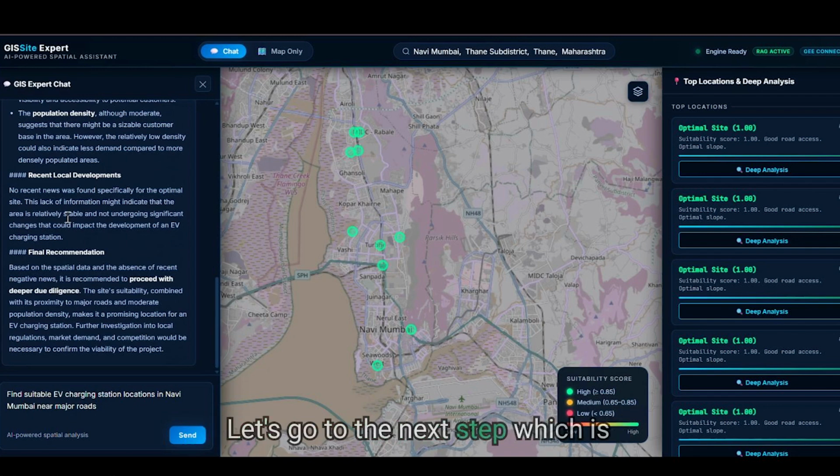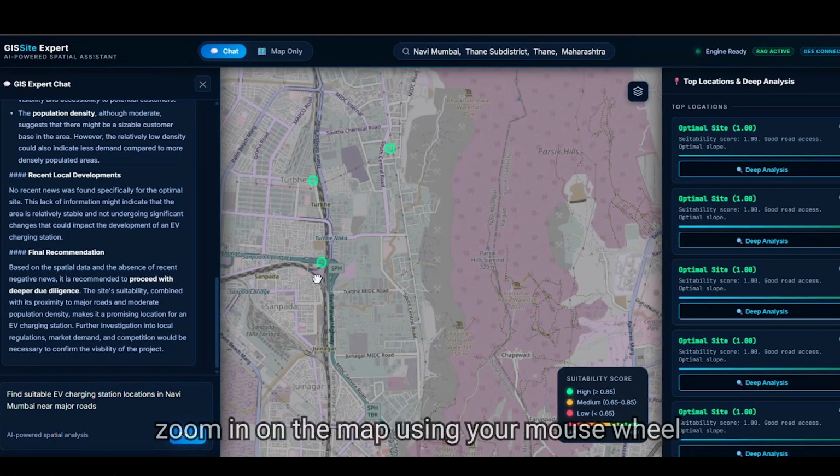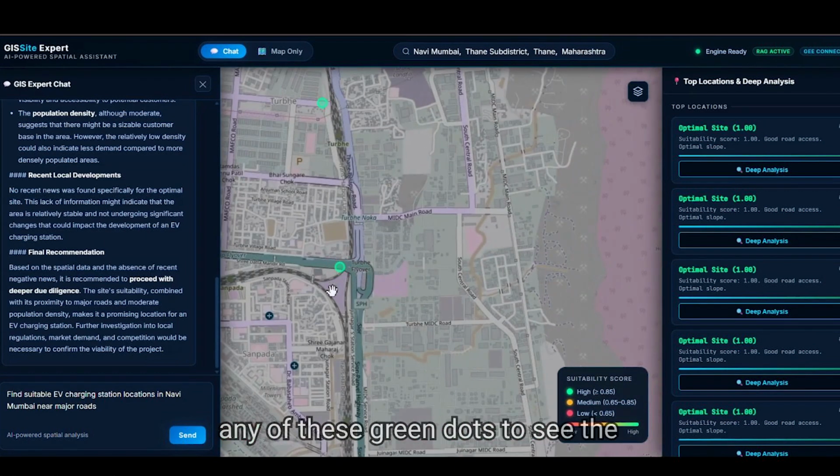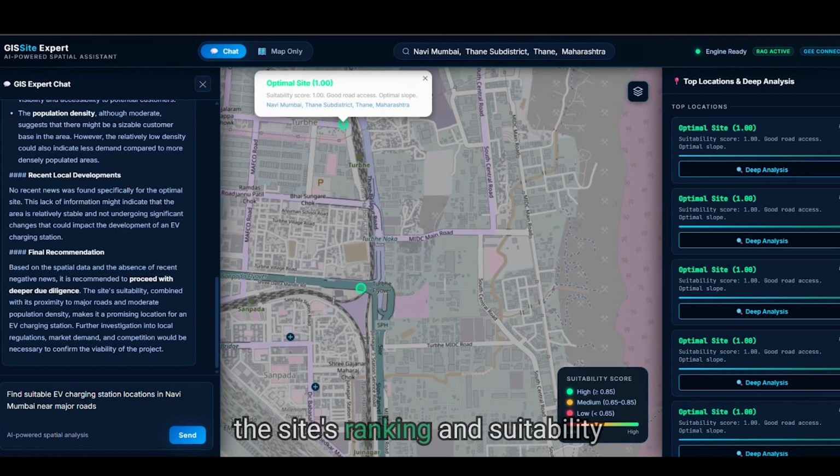Let's go to the next step, which is to interact with the final map results. To get a closer look at the optimal locations, zoom in on the map using your mouse wheel or the zoom controls. Click on any of these green dots to see the detailed information for that specific optimal site. The pop-up displays the site's ranking and suitability score, giving you instant access to key performance metrics for each location.